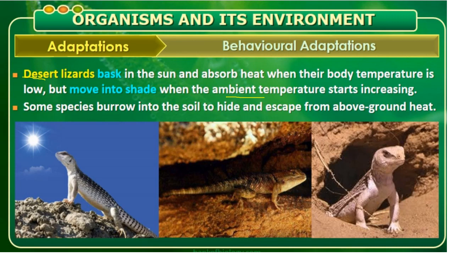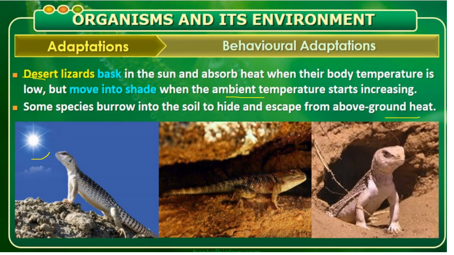Means when it is cold, when the temperature is low, they move out to the sun. See this picture. They move out to the sun, show their body to the sunlight, and absorb the heat. When the temperature increases too much, they hide themselves in the shade. Some species burrow into the soil to hide and escape the above-ground heat.